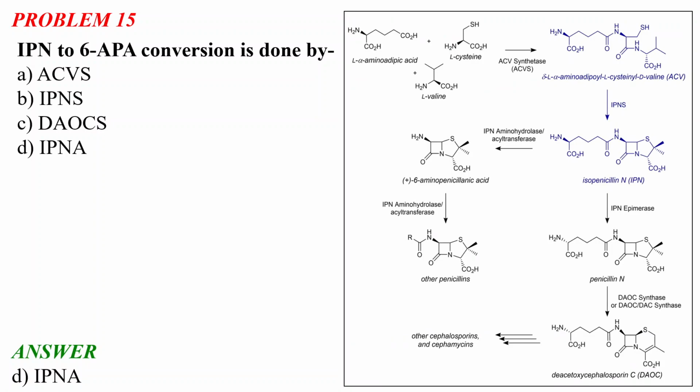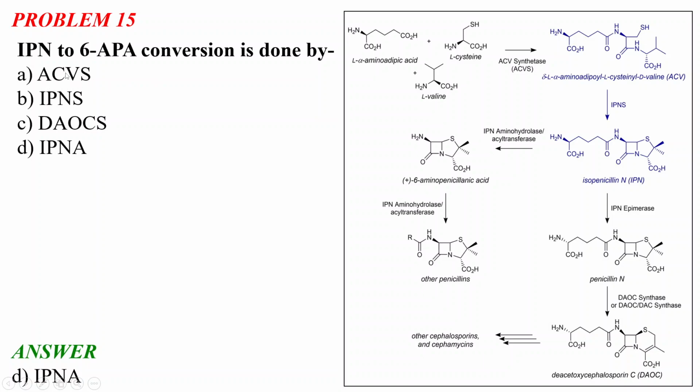Okay, so this is the catalytic cycle, you can see. There is L-alpha-aminoadipic acid, L-cysteine and L-valine present. The first step is the formation of ACV, and the formation of this ACV is catalyzed by ACVS, which stands for ACV synthetase enzyme. Please remember the abbreviations also, because not all the time will you be given the full name of the enzymes. You can be given abbreviations like this, and you need to understand them. It is very easy actually.